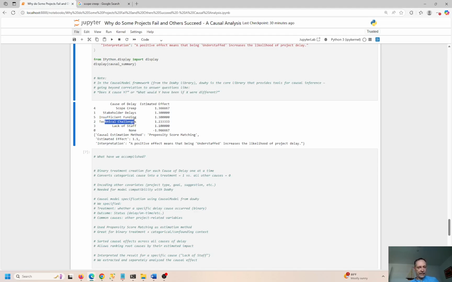Technical challenges, if there are technical challenges. Now, this one, I think this is legitimate if there's some technical challenge that you didn't anticipate at first. You probably shouldn't have, as part of your due diligence, but something comes up and it's just not working out the way you expected. There could be technical challenges and that could take your project off track, right? I understand that one. Probably shouldn't happen. You should probably do the due diligence and anticipate this up front.